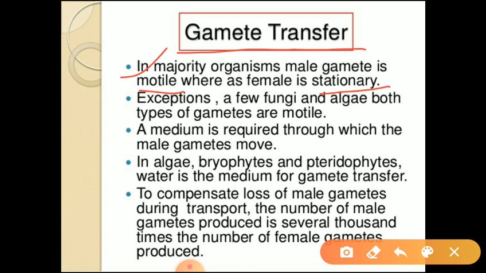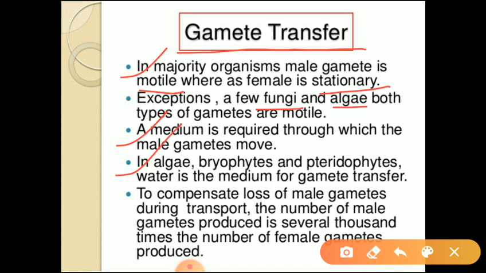Okay. Exceptional cases are also there. In a few fungi and algae, both types of gametes are motile. In some fungi and algae, both male and female gametes are motile in nature. Okay. Next point, a medium is required through which the male gametes move. Always for the transportation, male gametes need a medium.